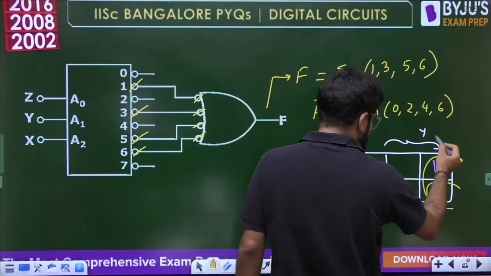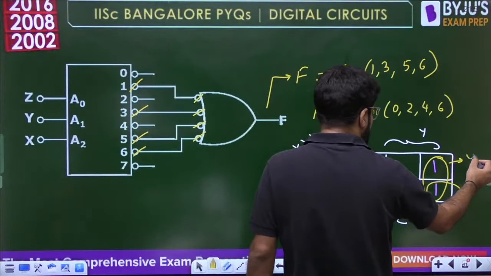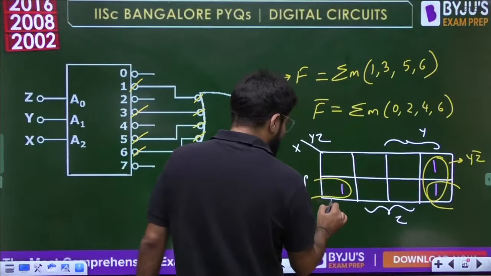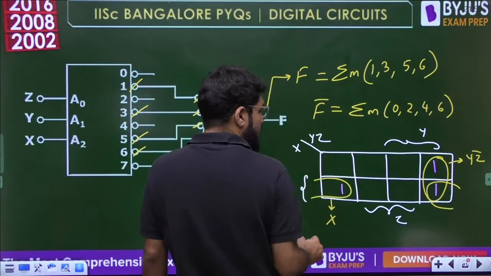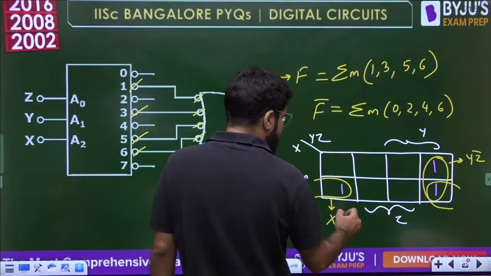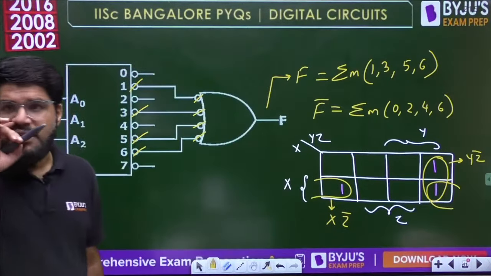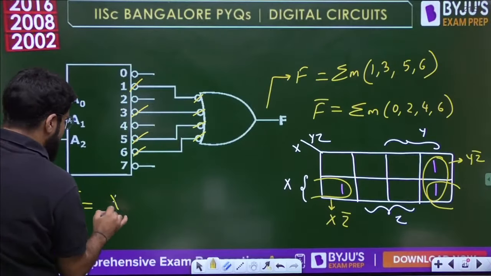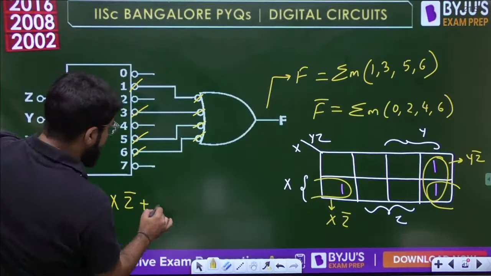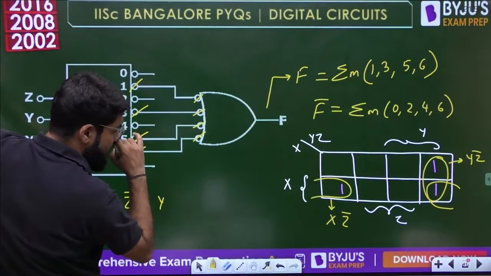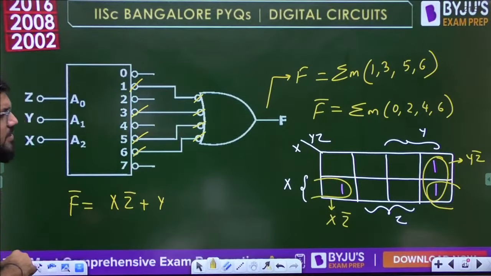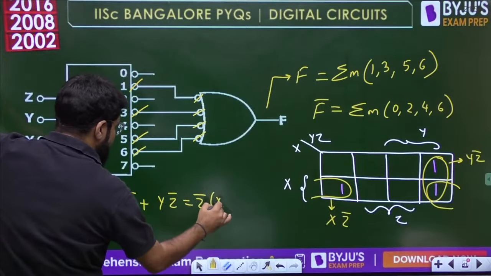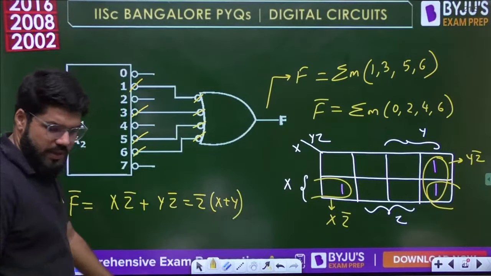Okay, so this is the pair belonging in Y and outside Z, YZ bar, and this is the pair that is within X and outside Z, so Z bar. Okay, so what is the F bar here, dear? Please see, the F bar is equal to XZ bar plus YZ bar, और Z bar को common ले लिया तो X plus Y.